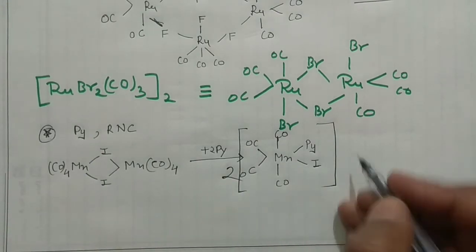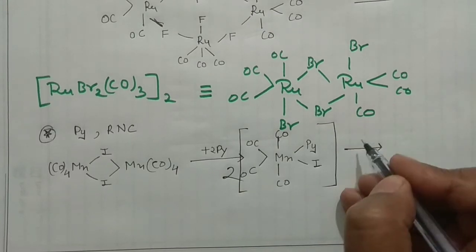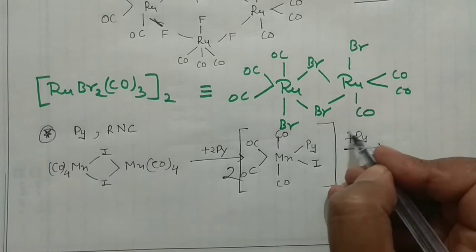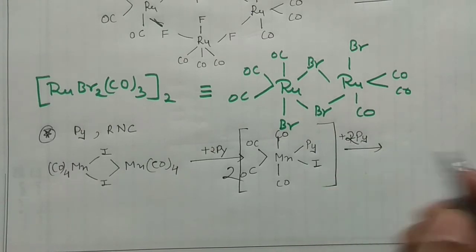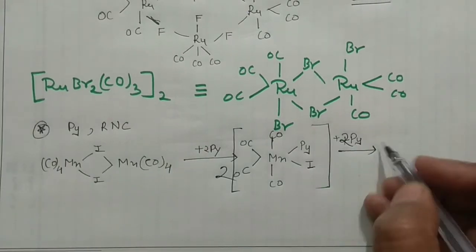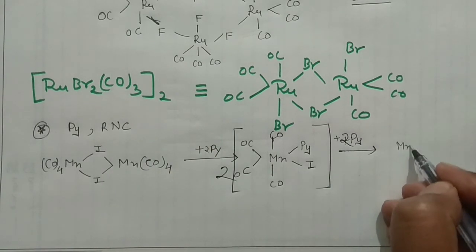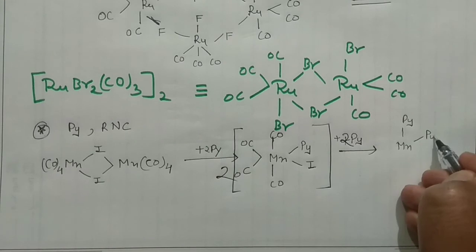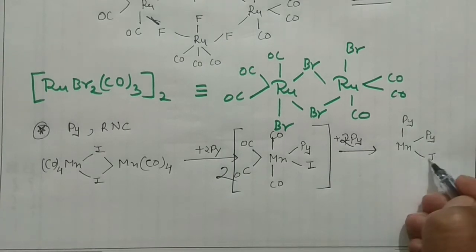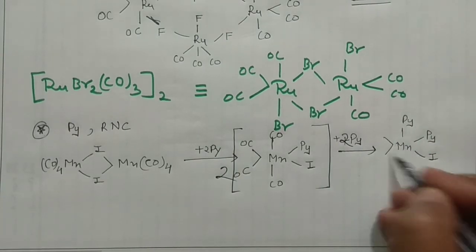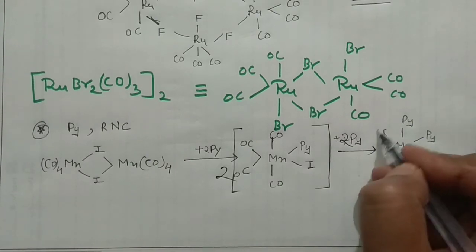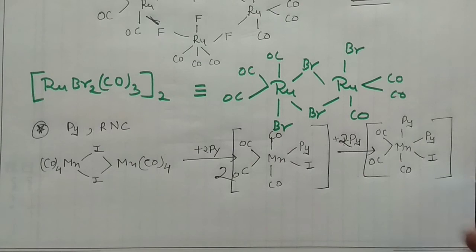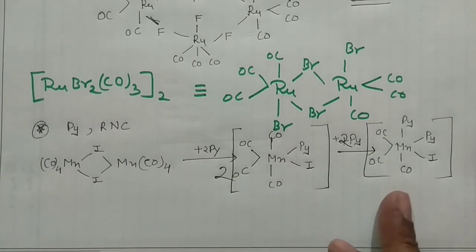After that, if you heat this compound and put pyridine again, or more correctly 2 pyridine, the compound that will result is manganese, pyridine over there and pyridine over there, I here, and 3 carbonyls, CO, CO and CO. So this is another very important property.